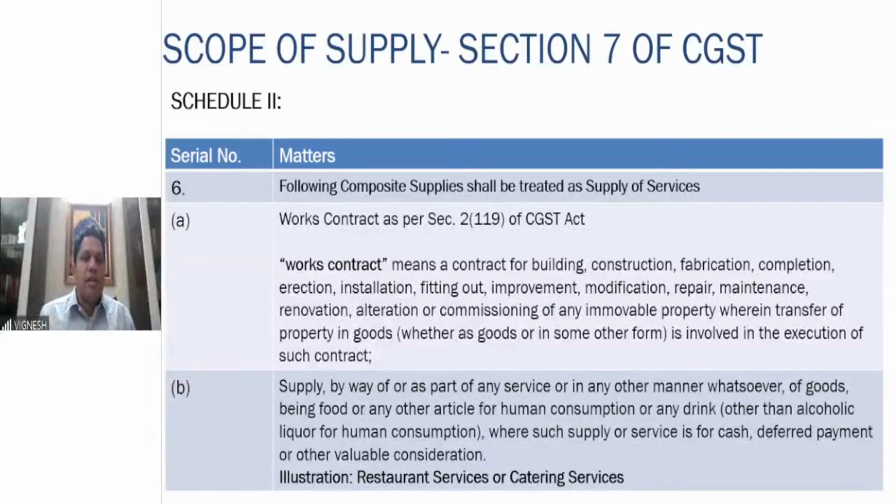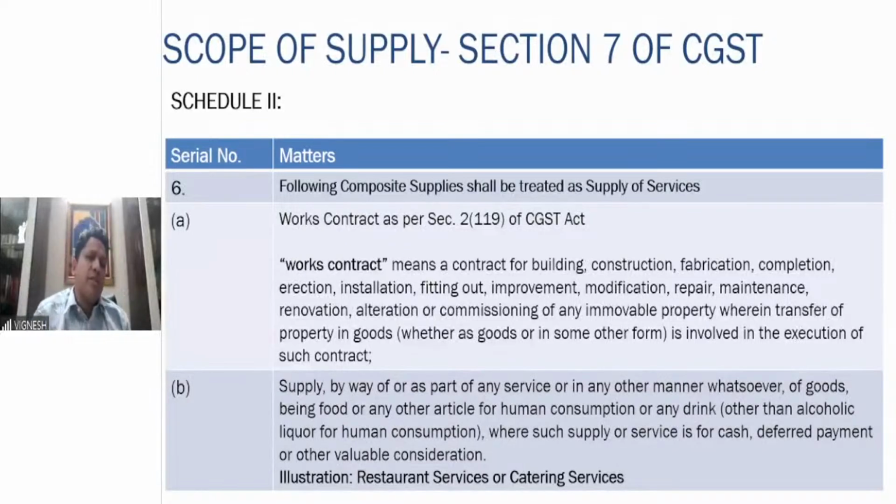So both were applicable. That is why these services suffered huge double taxation issues prior to GST coming into the picture. Works contract, as per Section 2(119) of the CGST Act, includes all of this: any contract for construction, fabrication, etc. If you're doing a construction or a repair, goods and service portions are both involved. But it's very clear that it is a composite supply.